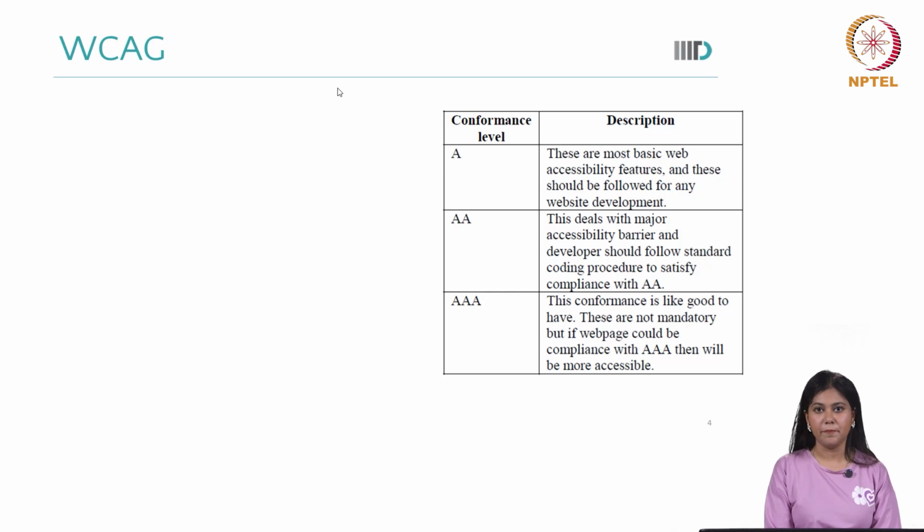AA addresses coding and development issues and accessibility barriers to satisfy compliance, and this is mostly followed on websites. However, AAA is good to have but not mandatory, and it's also a little harder to reach.